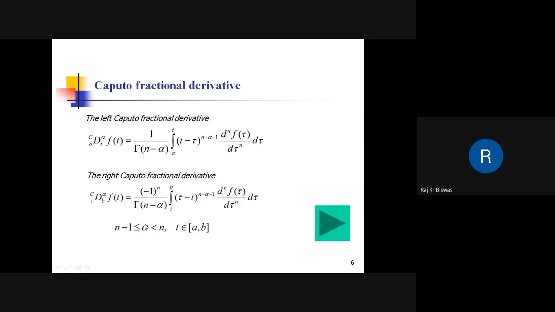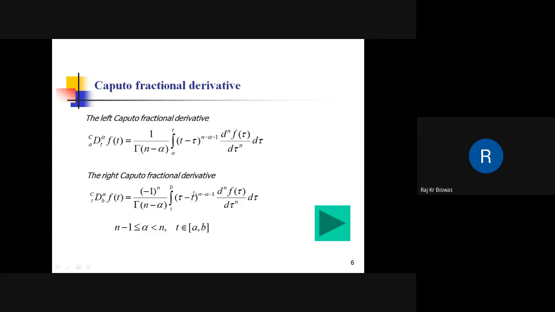Here it can be noted that n minus 1 ≤ alpha. This equality symbol is given to indicate that if n is equal to 1, then it becomes 0. Zero order derivative means the function itself. So the equality symbol is for that.